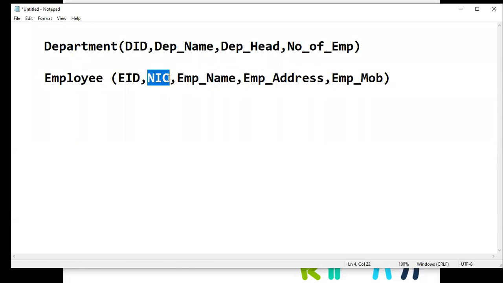NIC can be used, but normally in NIC there are 10 numbers. So when the number of digits in the number is going to increase, we know that the possibility of making mistakes also goes to increase. So then we are going to define another field, employee ID, as the primary key of the table.